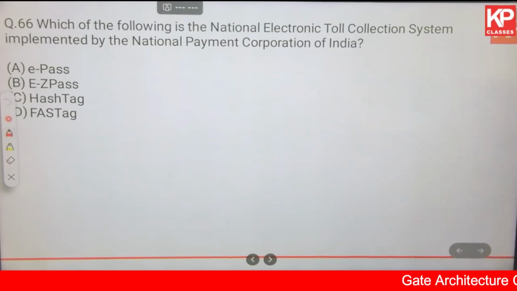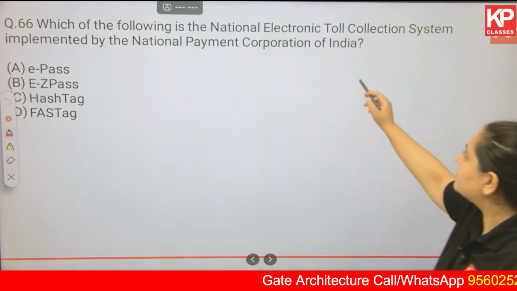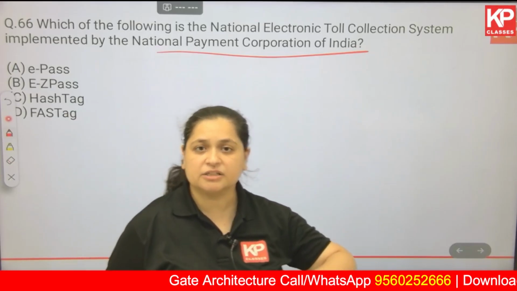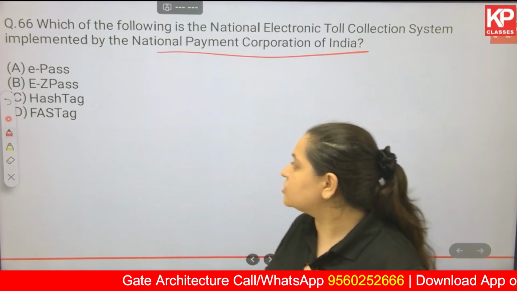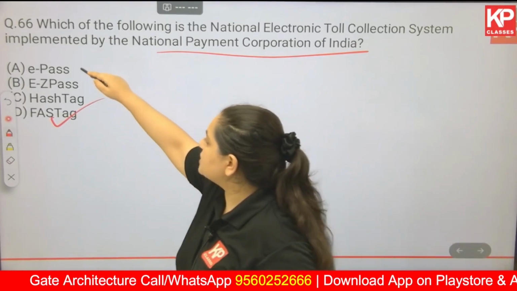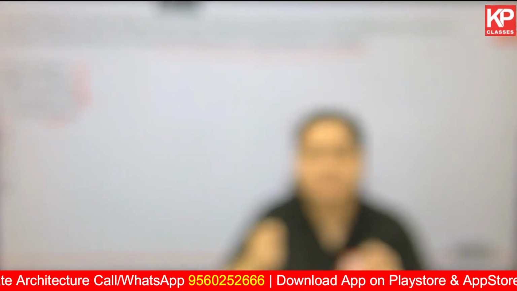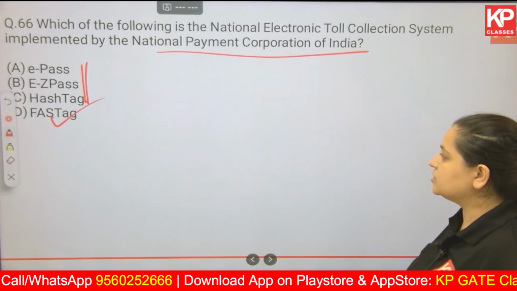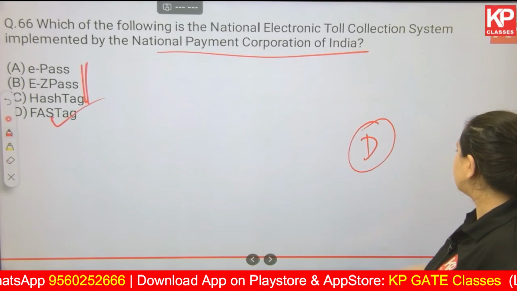Which of the following is the National Electronic Toll Collection System implemented by the National Payments Corporation of India? Okay, whether you studied planning or architecture, irrespective of that, you must know that the answer is FASTag. All the other options are just given to confuse you. There are no such terms given by the National Payments Corporation of India. Okay, so option D is correct.